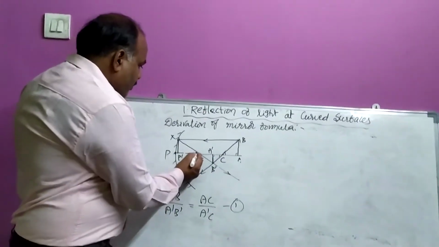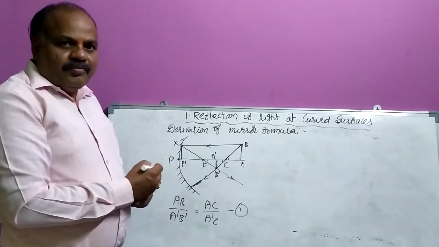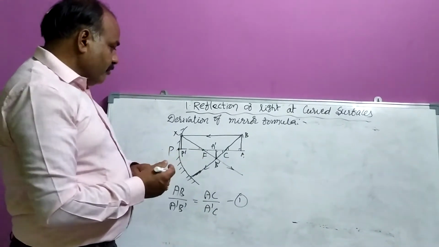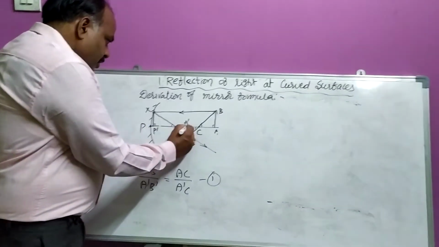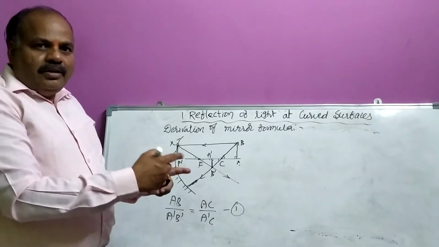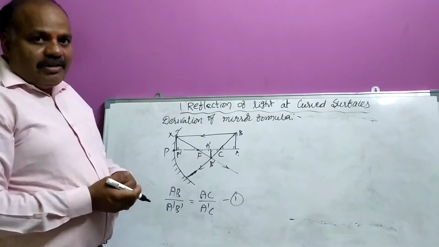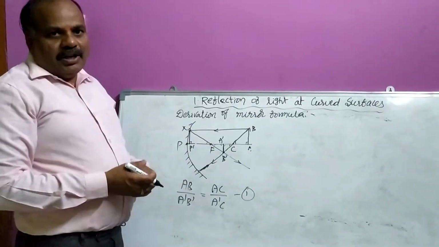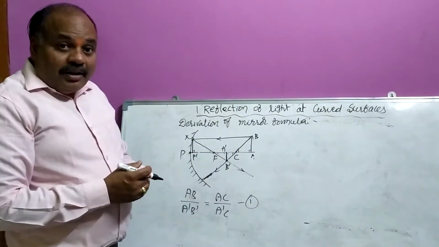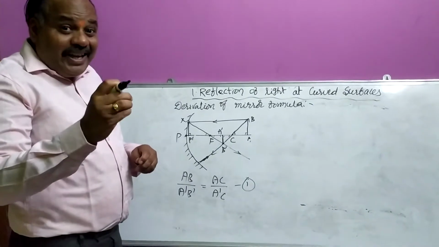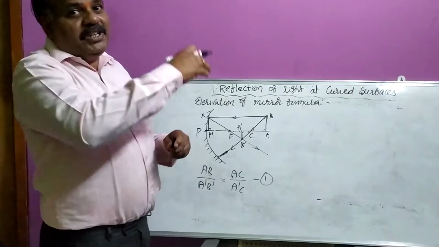How? This angle, vertically opposite angles, they are equal. This is perpendicular, this is perpendicular. So again two angles are equal in the two triangles. Automatically the third angle will be equal. Then they are similar. When they are similar, the ratio of corresponding sides will be equal.